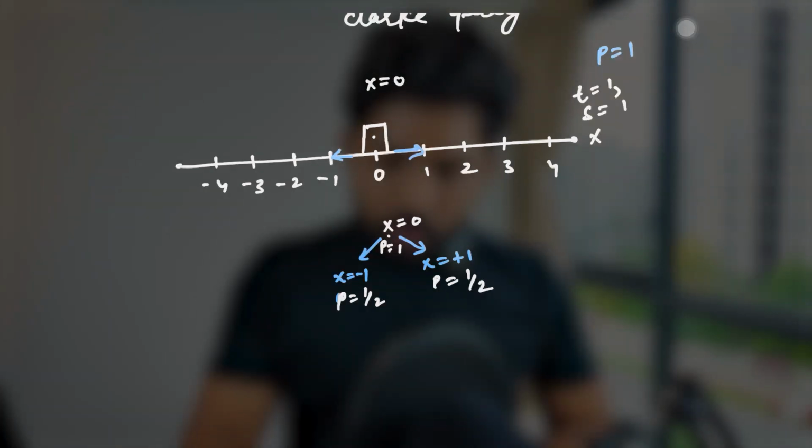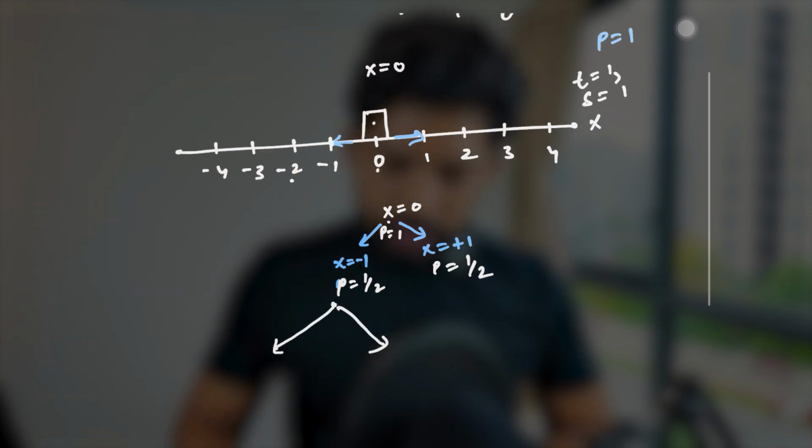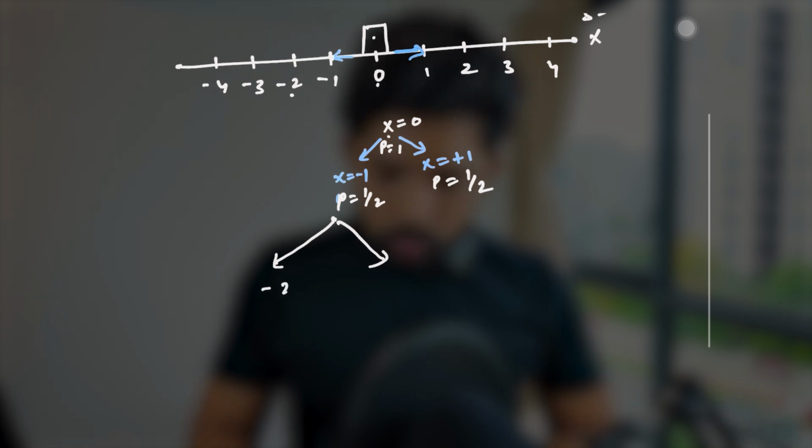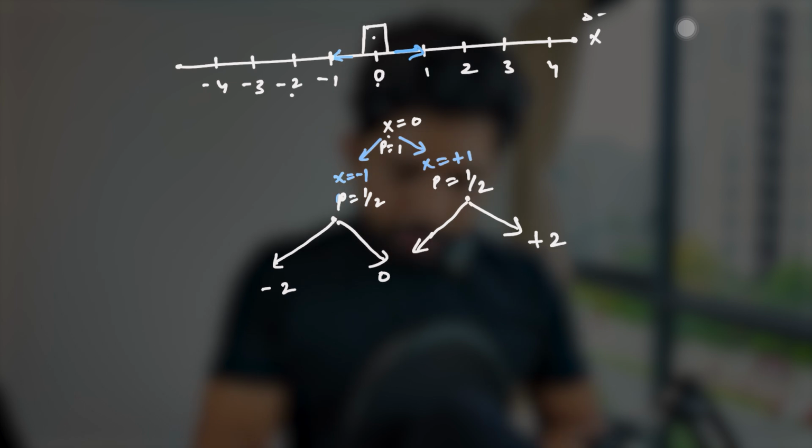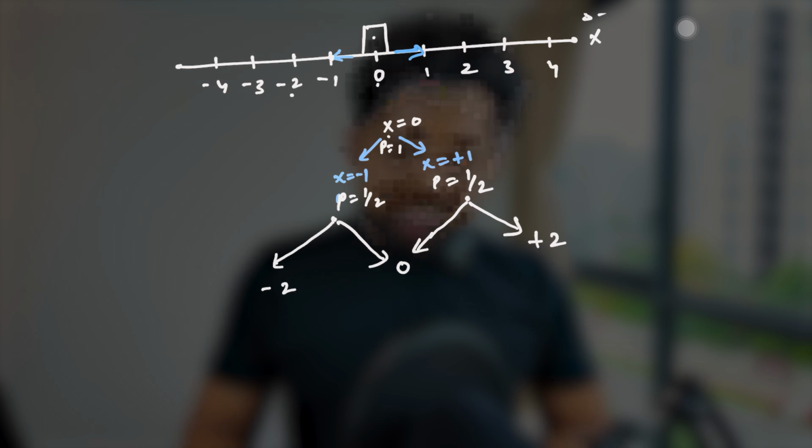Now let's say you are here. From here you can either go to -2 or 0, right? So I'll write here -2 or 0. Or if you are at this position, then you can go to 0 or +2. Let me write the 0 in this middle area here. Now the probability of going here is again half, right? So this also half, again this also half, and this also half.